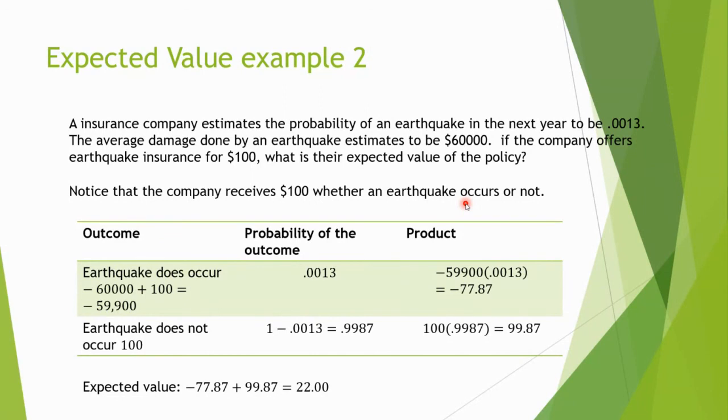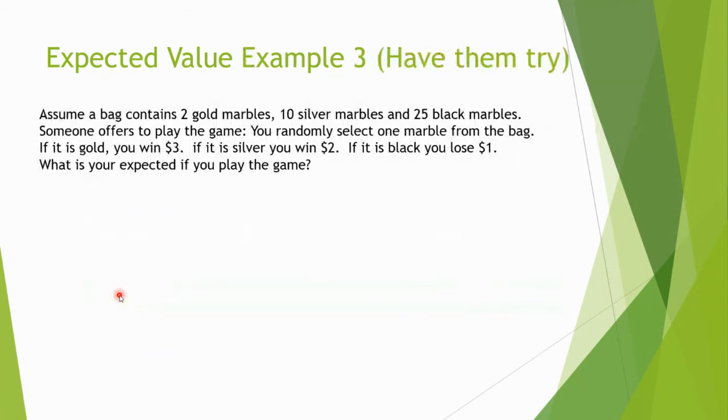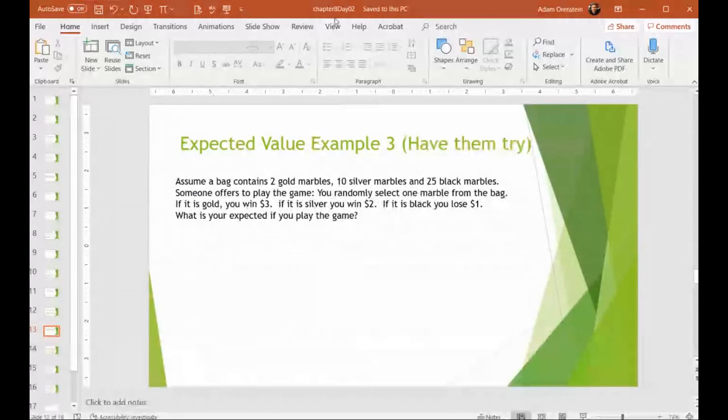Again, notice it's their expected value. That's why the 100 is positive and the 60,000 is negative. That's just something to consider. So that's one example. Are there any questions on this? Okay, well, let's do another one. This one I want you guys to try. So I'm going to pause the recording and give you about 5 minutes to try it out.